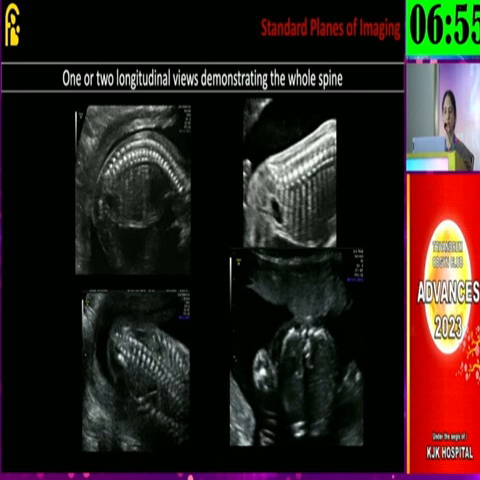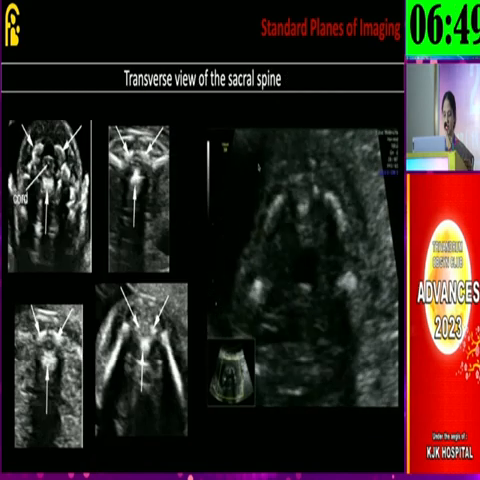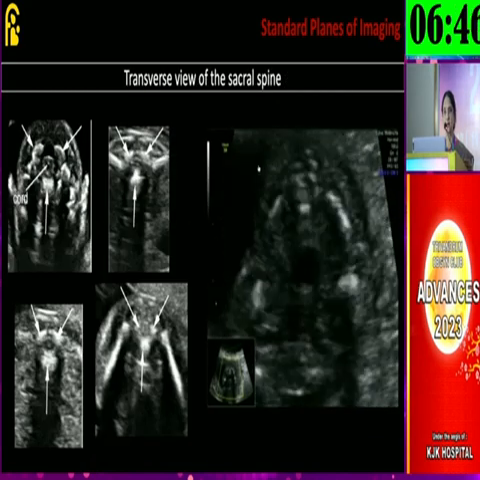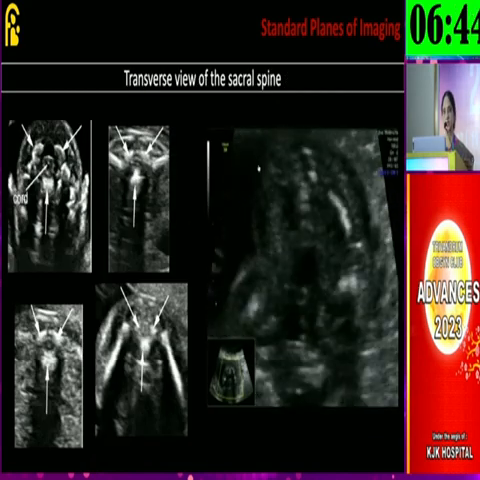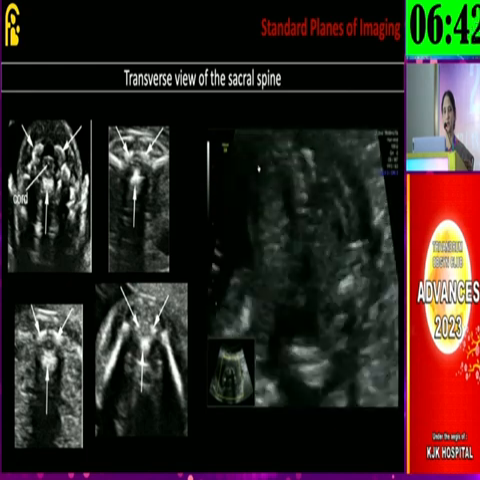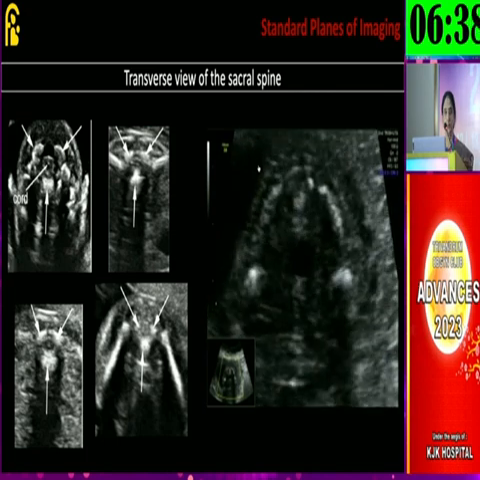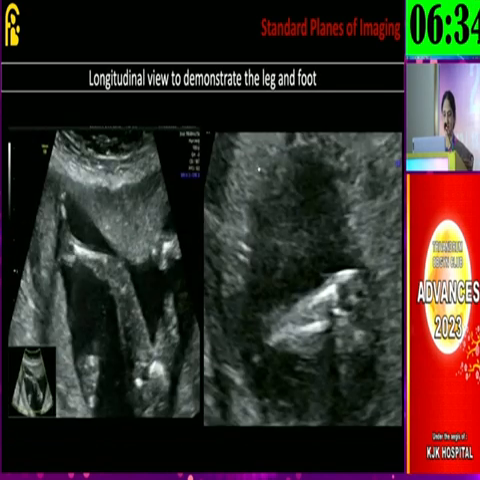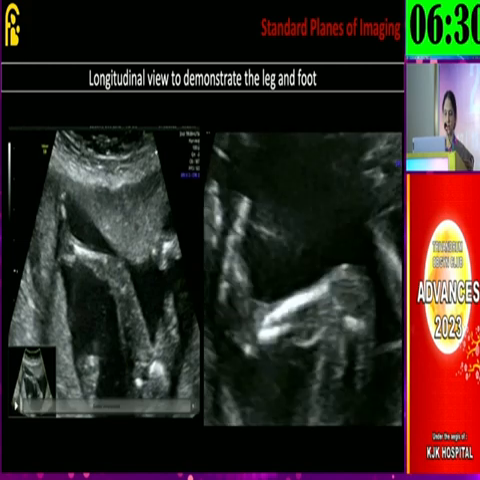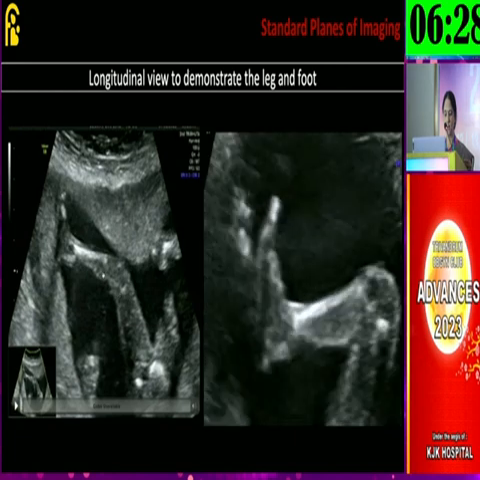One or two longitudinal views demonstrating the whole spine are very important, and tapering of the spine has to be documented in all the scans. Also, a longitudinal sweep in the transverse section of the fetal spine from the cervical region to the sacrum is very, very important in the mid-trimester scan to pick up major abnormalities like neural tube defects as well as sacral agenesis.